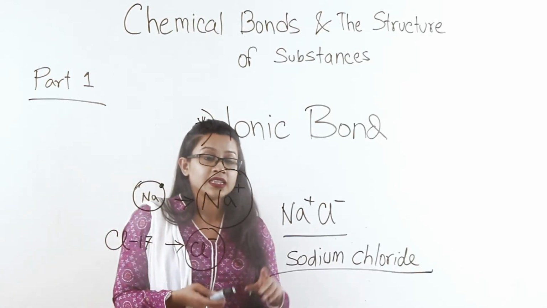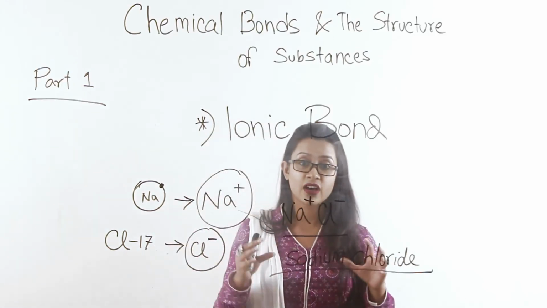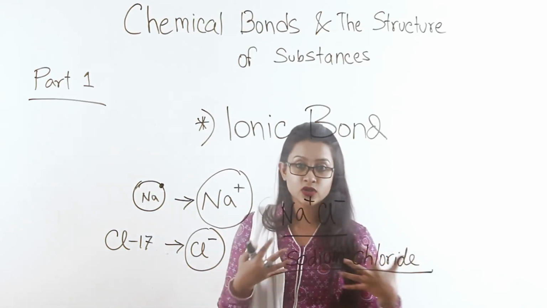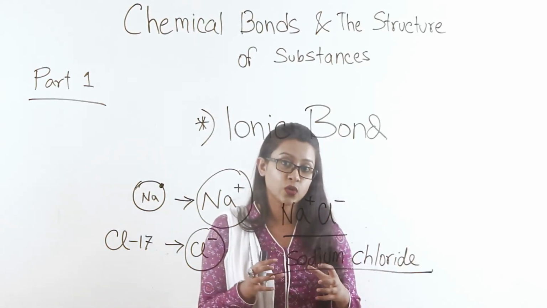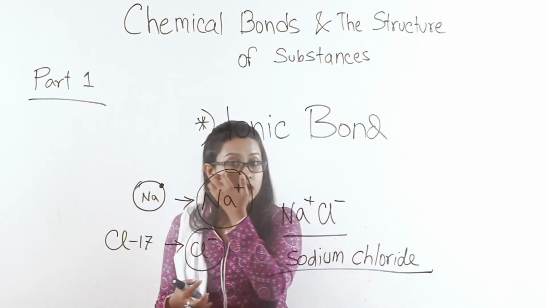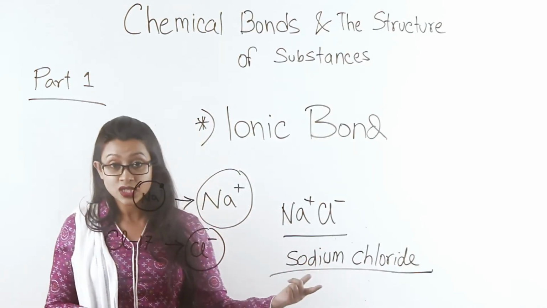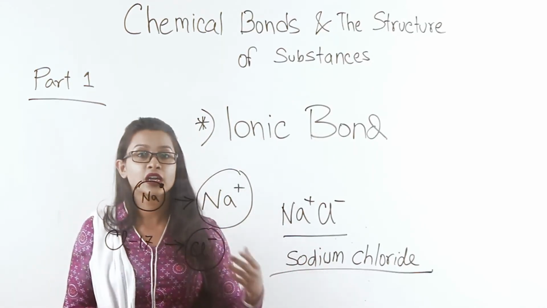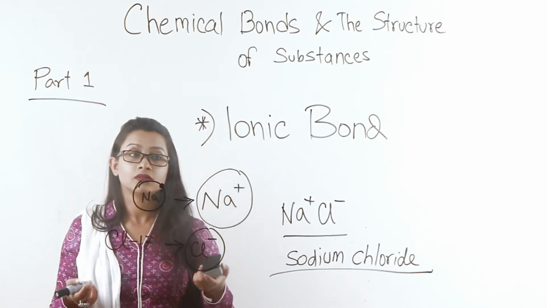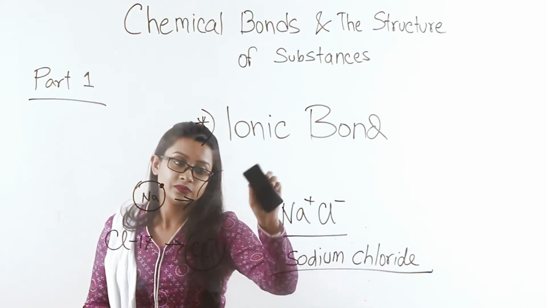The criteria of an ionic compound is that the atoms of an ionic compound must have an electrostatic force of attraction wherein there is positive and negative pulling each other. And in order for that to happen, we need opposite charges. And in order for that to happen, we need metal and non-metal. So is sodium chloride the only ionic compound that we know of? Not quite.